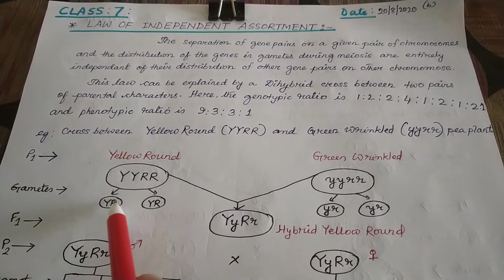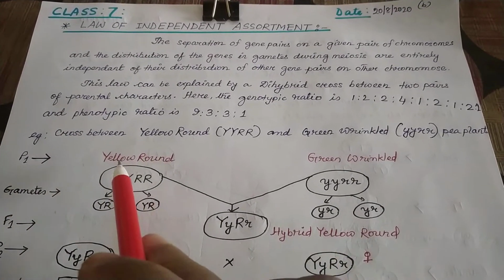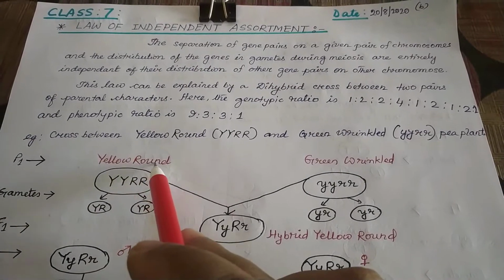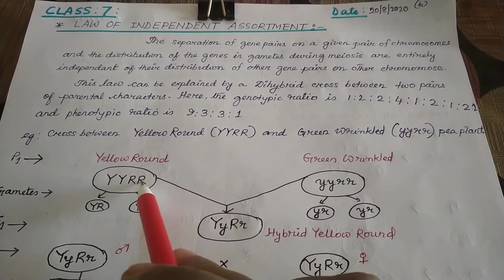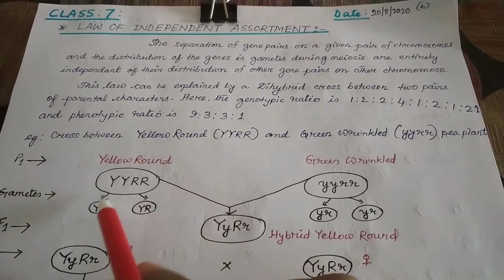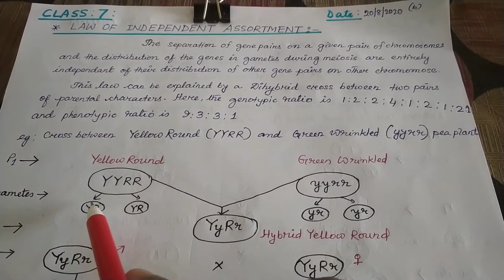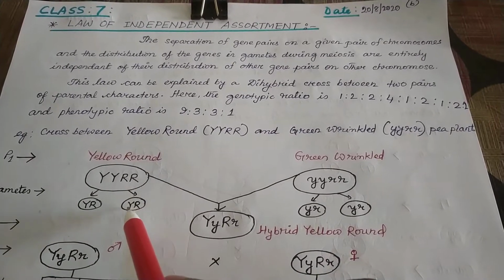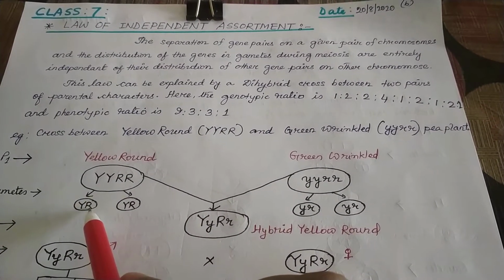Can you see? For yellow it is capital Y, and for round it is capital R. It is the dominant trait. So it divides into two, that is YR, capital YR, capital YR, that is the yellow round gamete.